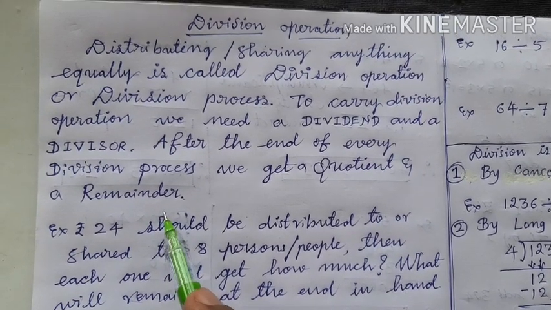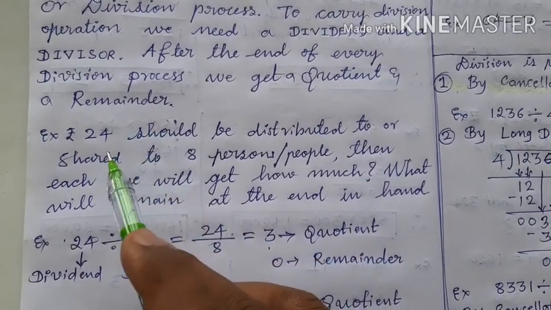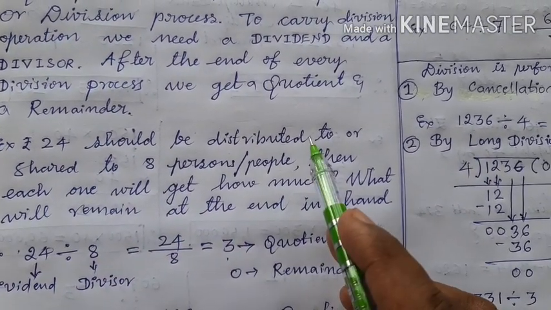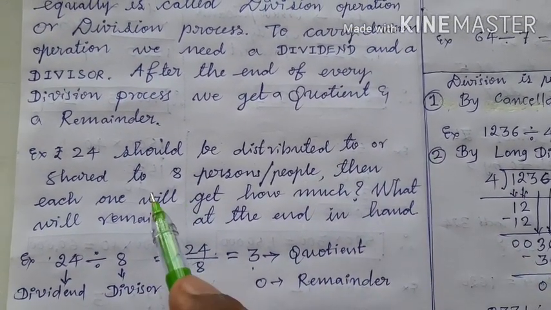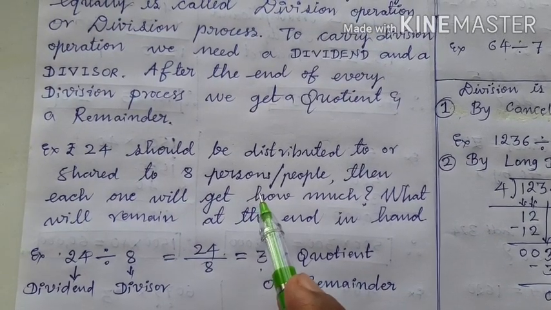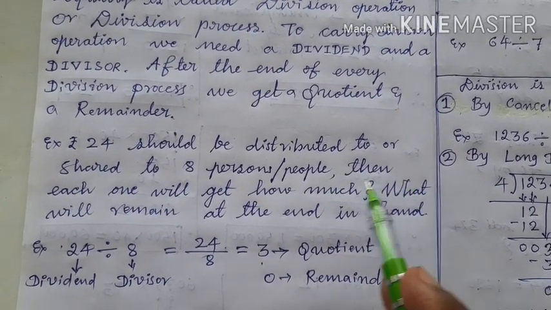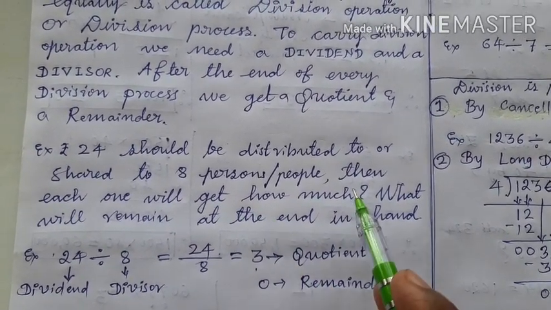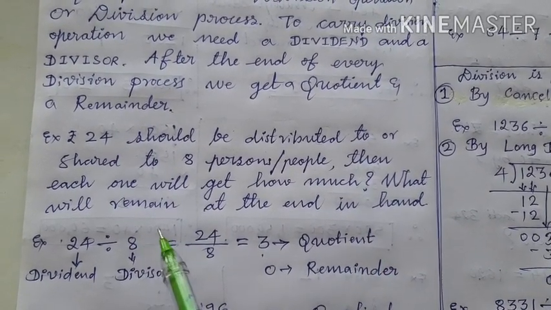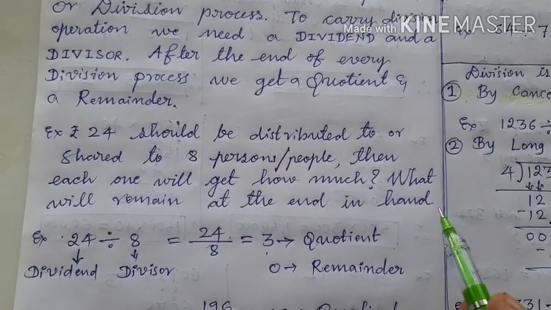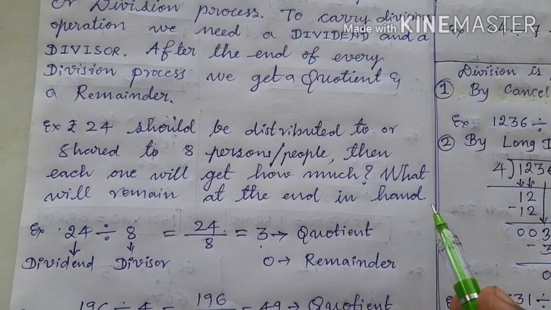Now, children, let us take one example. Rupees 24 should be distributed to 8 persons. Then each one will get how much? What will remain at the end in hand is the question here.